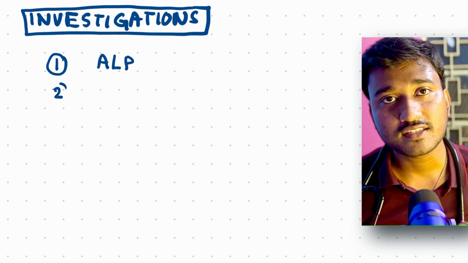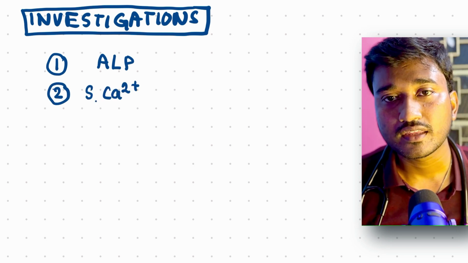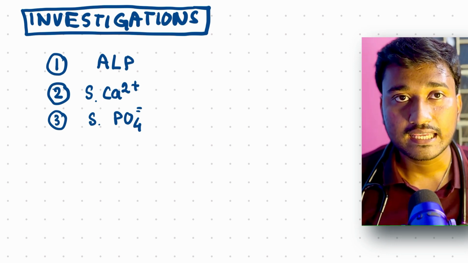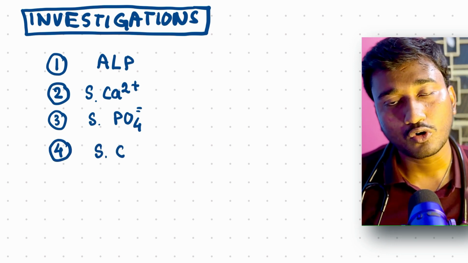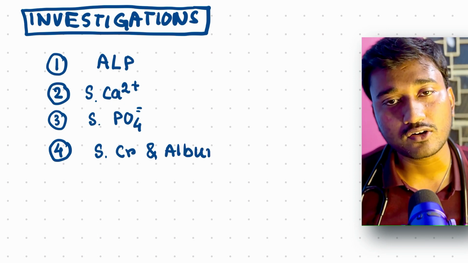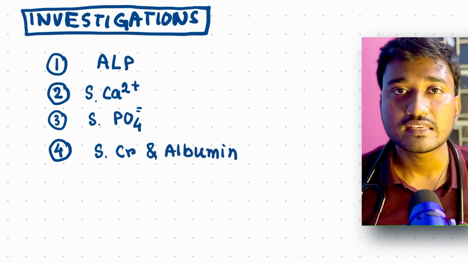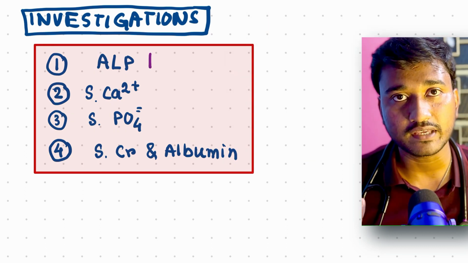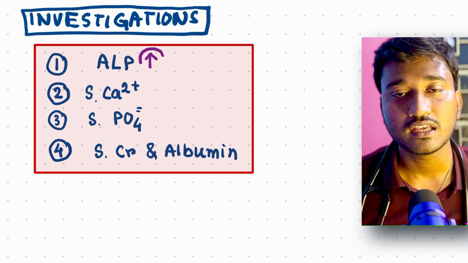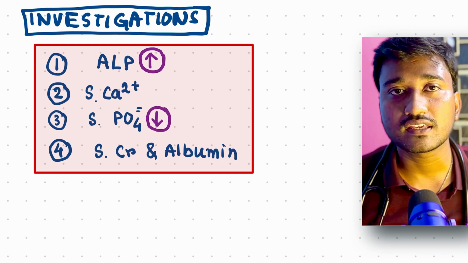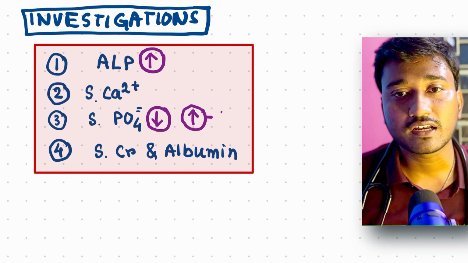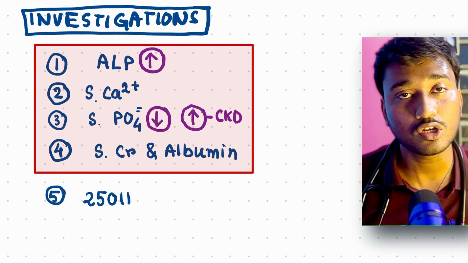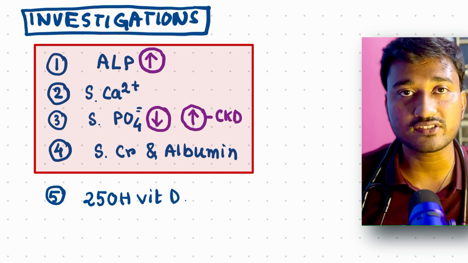What are the investigations that you would like to give to this patient? It could be ALP. The most important is the ALP. ALP is raised in all causes of rickets, and also serum calcium, serum phosphate, serum creatinine, and albumin. These 4 investigations you must keep as a first tier investigation in rickets. The ALP is increased in all cases because there is deficient mineralization, and also the phosphate is reduced in the blood. Only one exception, that is CKD, where phosphate is increased.